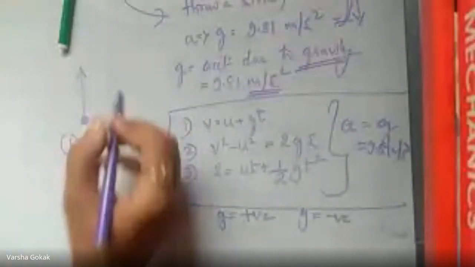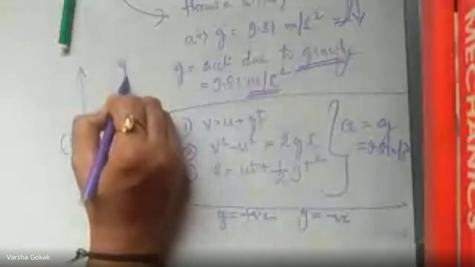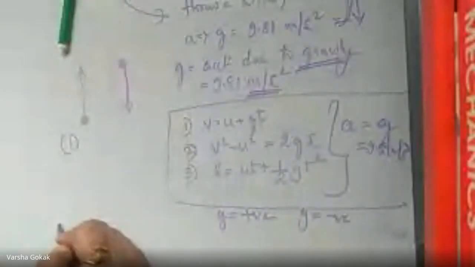I'll give you two examples. Case one, a ball on top. Case two, I will drop a ball from some height to the bottom. Okay. So now tell me the value of G here. Is it positive or negative when I throw it up? Positive, ma'am. Okay. And when it is coming down? Negative.